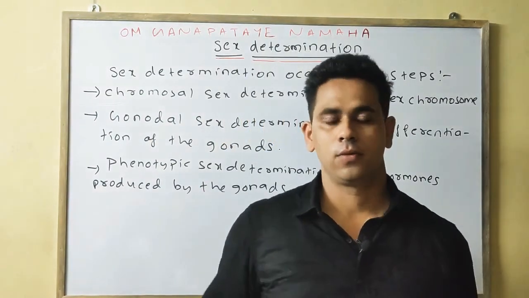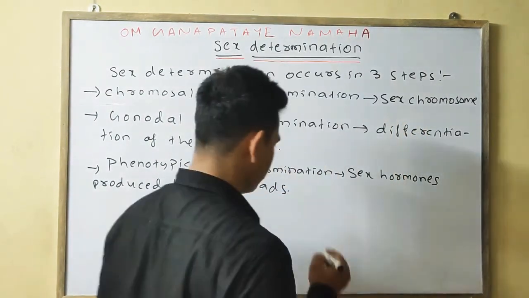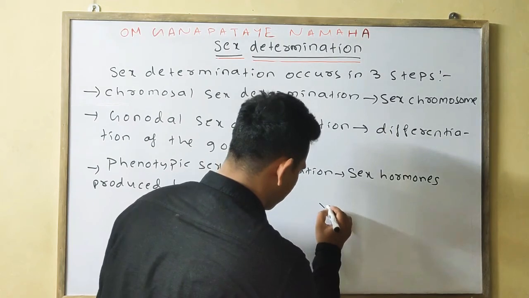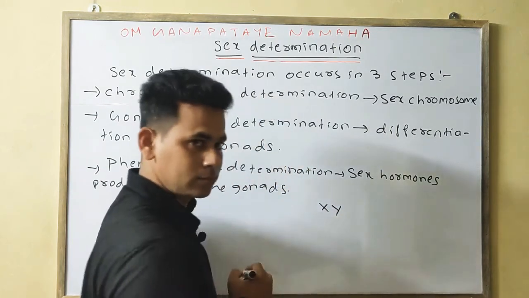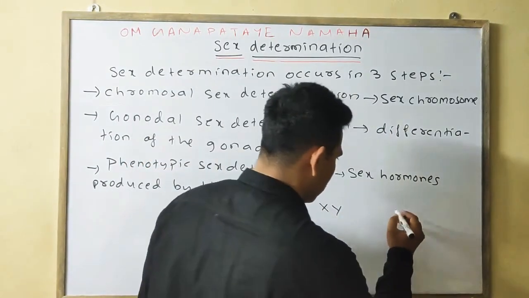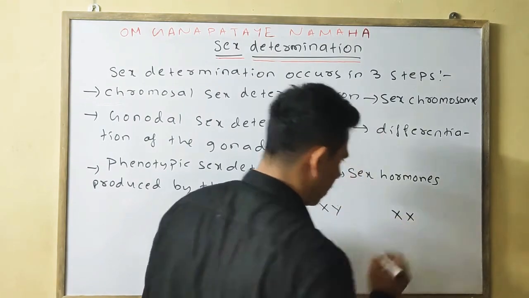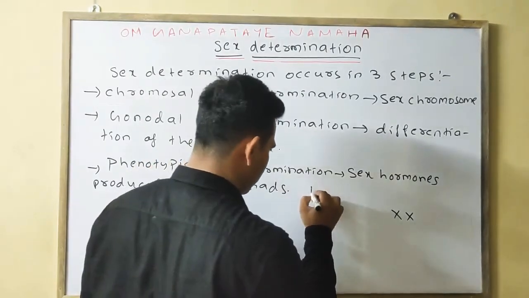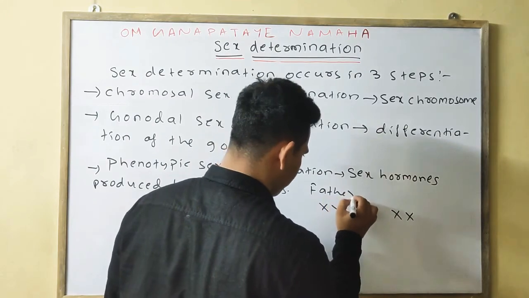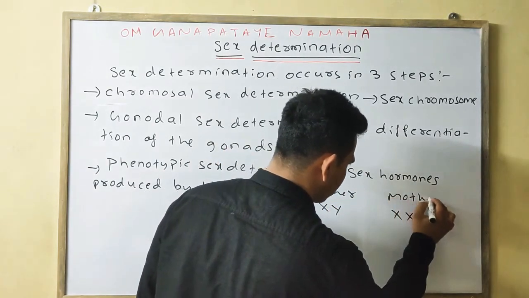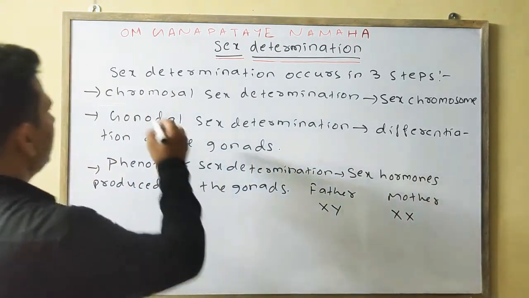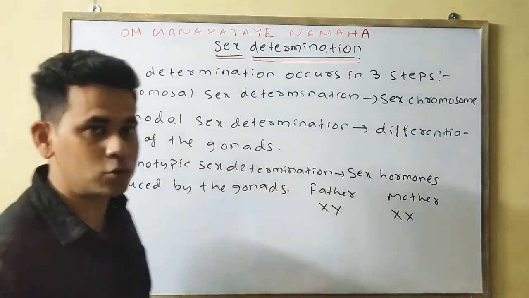How can we determine the sex? For example, first we'll take this one, your male, XY means male, this one is your female. We can simply say this is your father, this is your mother. First we'll see on the basis of chromosomal sex determination.